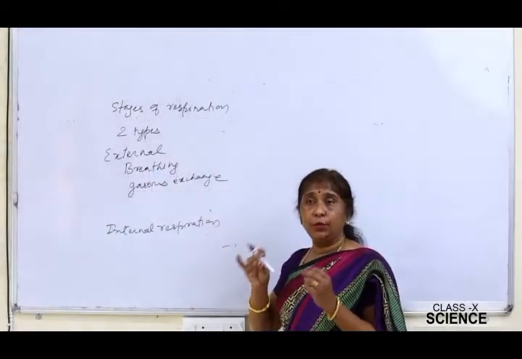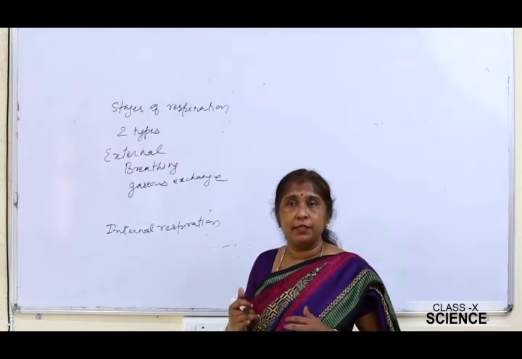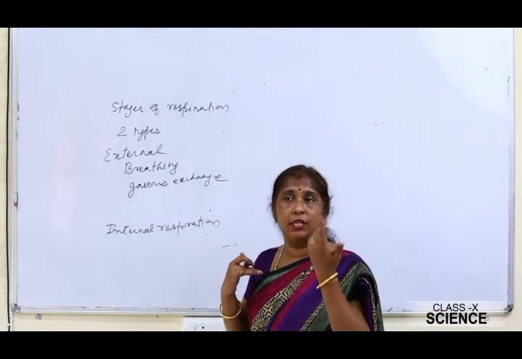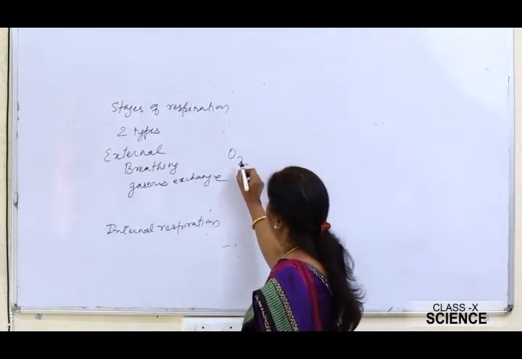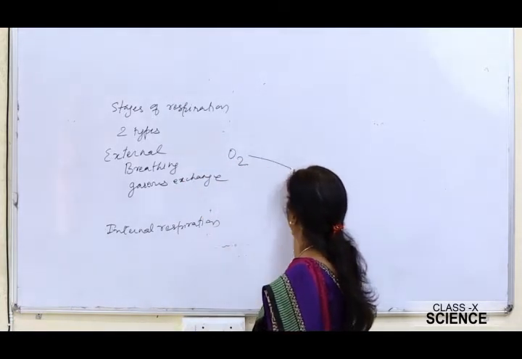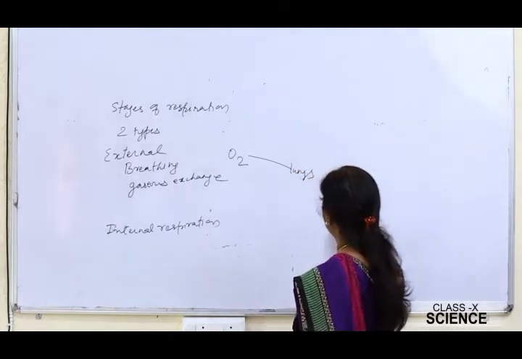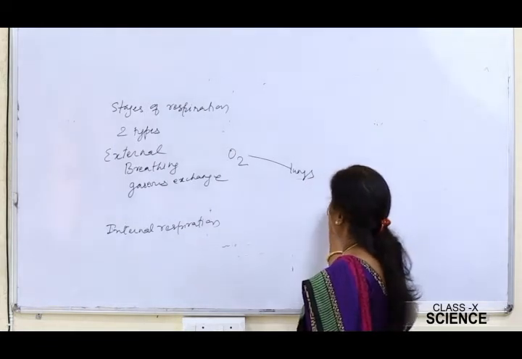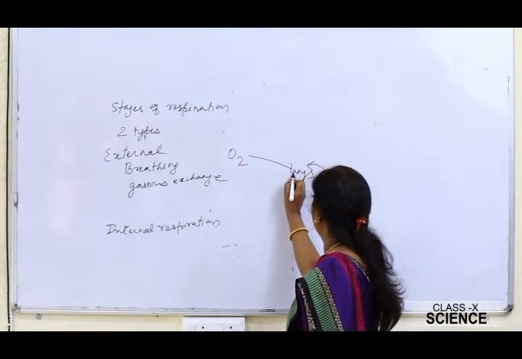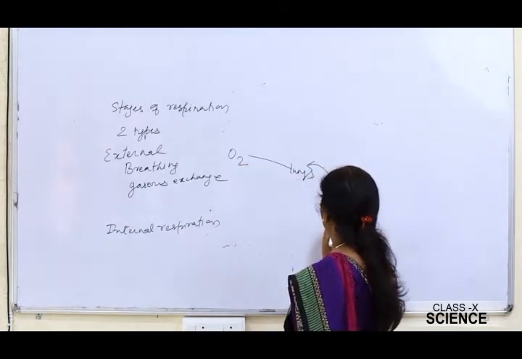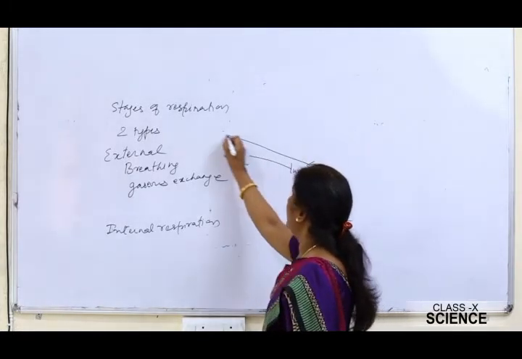During the process of breathing, we are taking in oxygen through our respiratory system and giving out the gas called carbon dioxide. Now the oxygen that we have taken in will move to the lungs, right? And the carbon dioxide from the entire body will reach the lungs, and from the lungs it will be exhaled out.